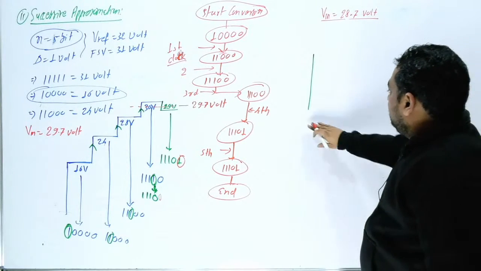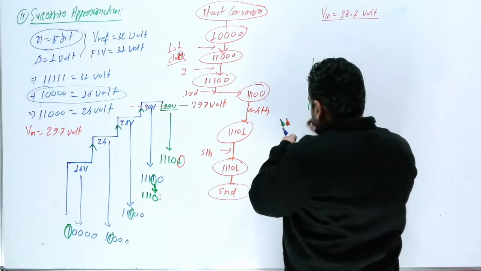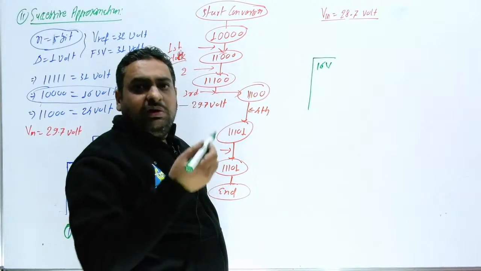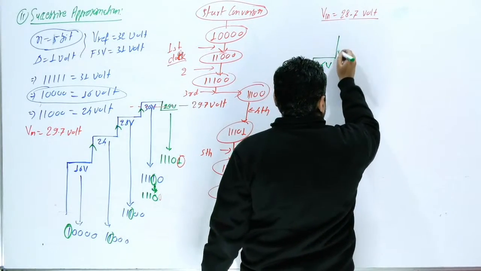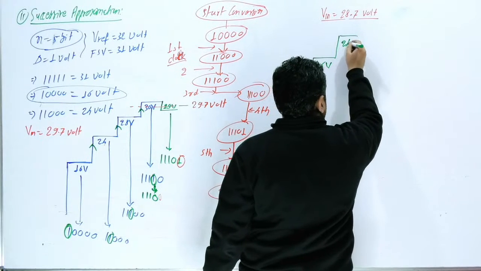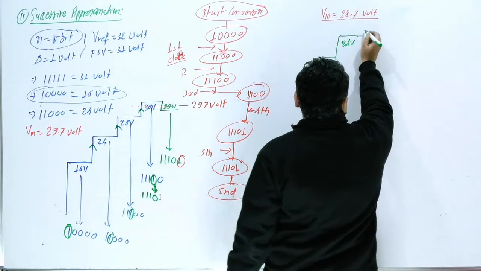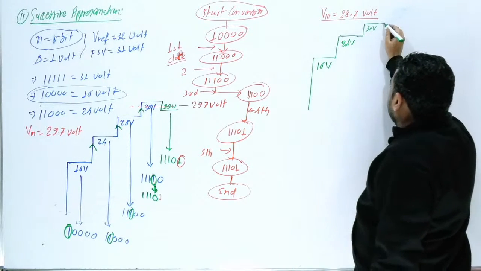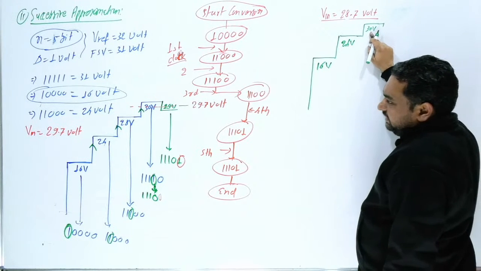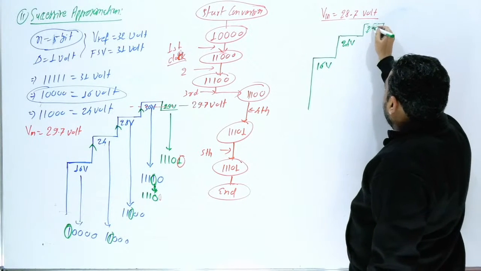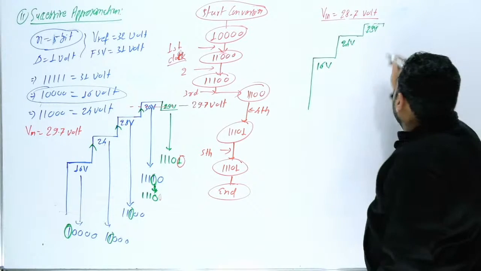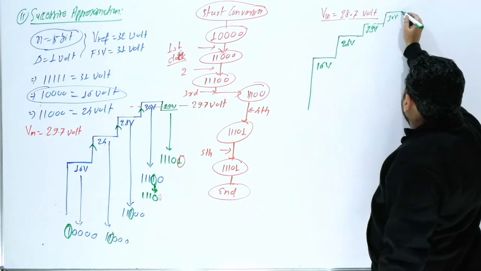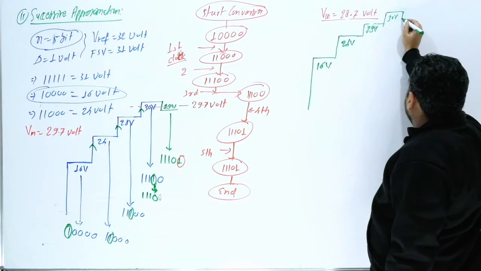In this case again you will first start from 16 volt. Then your input is more, so you will jump to 8 volt, which means 24 volt. Again your input is more, and after 24 you will jump to 30 volt. Then again your input is less, so after 30 you will jump to 28 volt. Then again your input is more, so you will jump to 30 volt. Okay, clear this point?